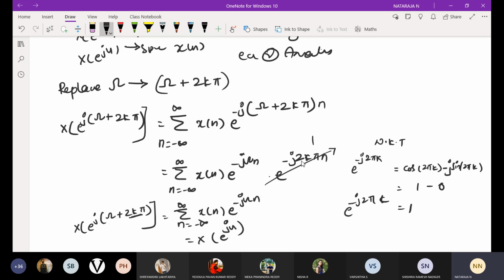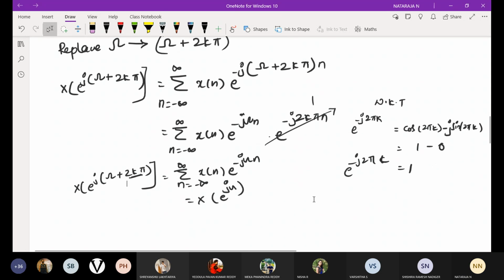That is your spectrum of the periodic. It's a spectrum of periodic. And equation 2 is an infinite series. This series will converge, alternatively X of e power j omega will exist, only if x of n is absolutely summable. That is, summation n is equal to minus infinity to infinity, magnitude of x of n will be less than infinity.